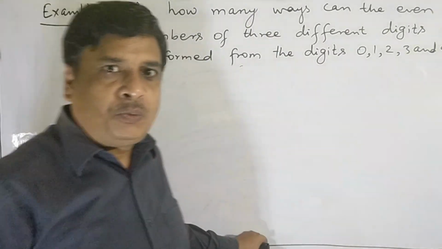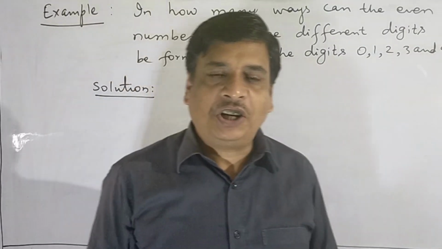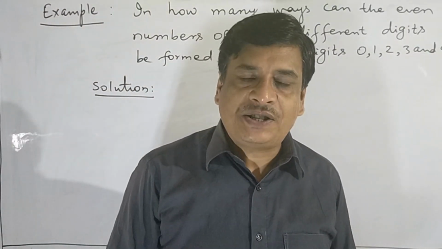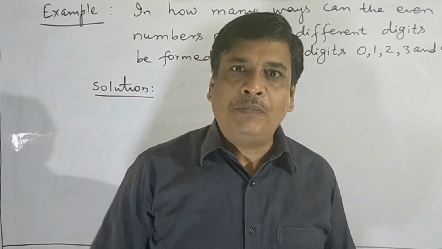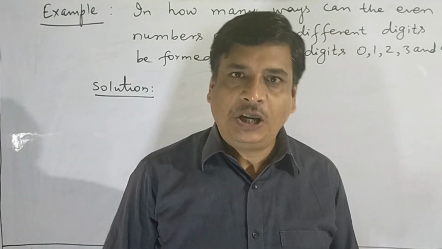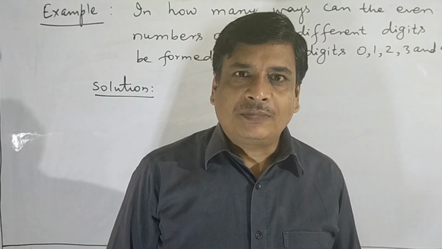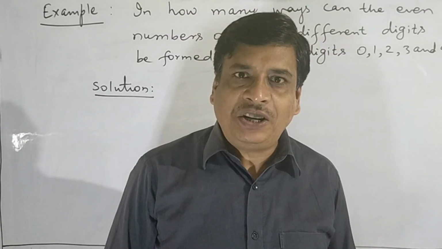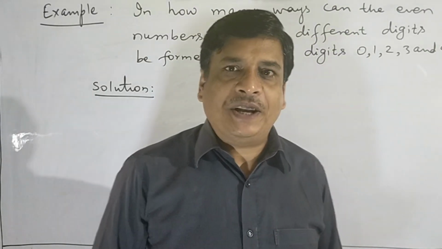So from this example, what we observe is that the digit at the unit place decides whether the number is even or not. If the unit place is filled up by an even digit, then the number will be even.